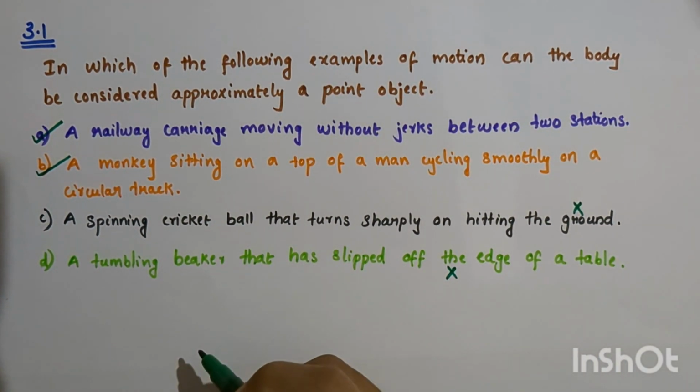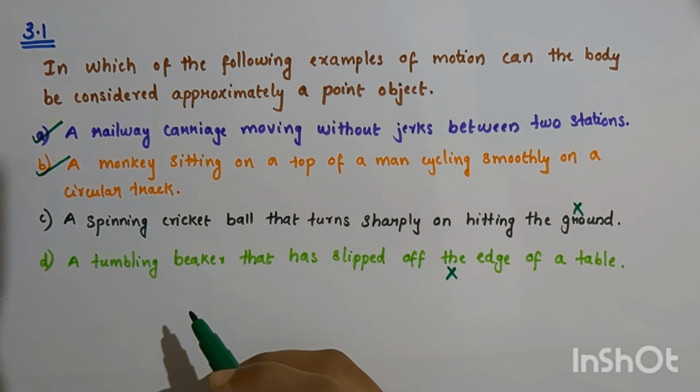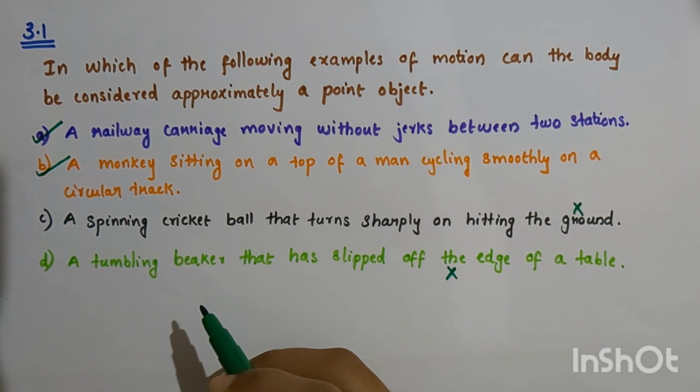So in this video, we have just discussed the exercise question 3.1 of class 11 physics from the chapter Motion in a Straight Line. I hope it is clear to you.